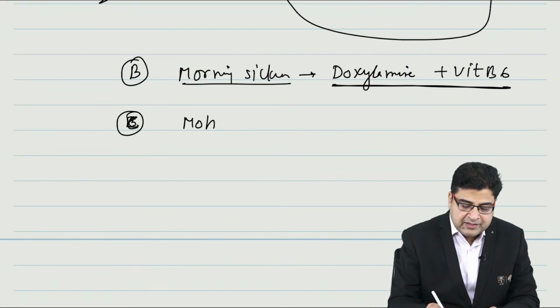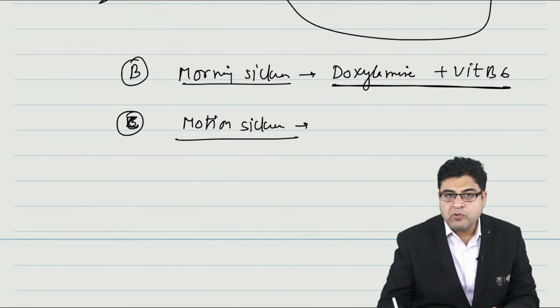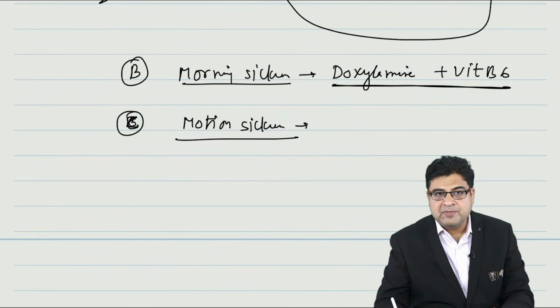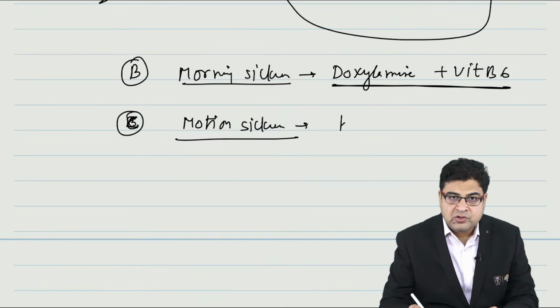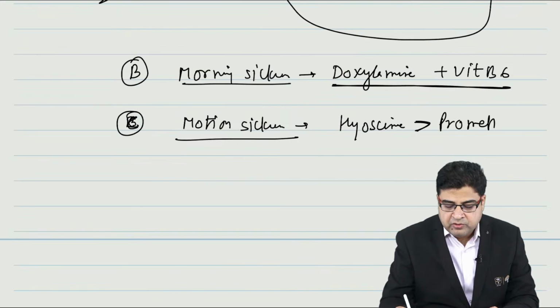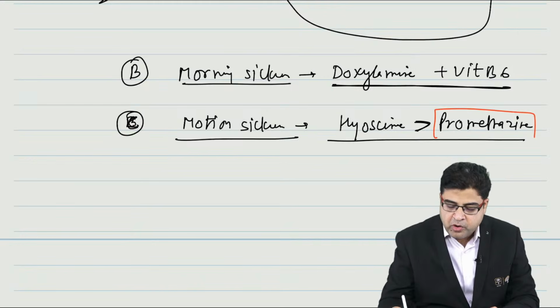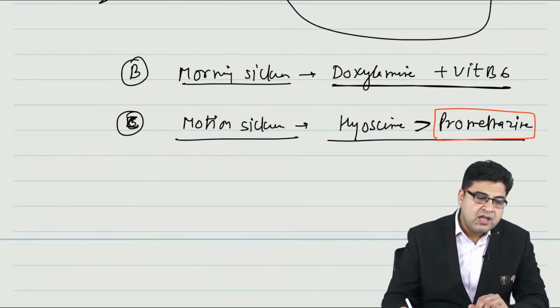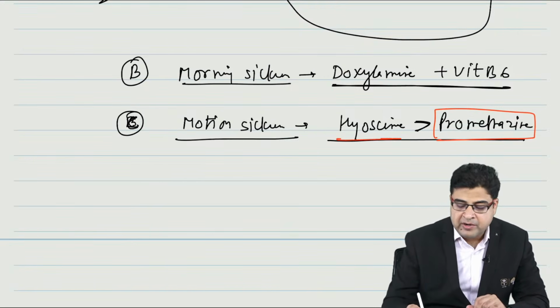Third is motion sickness. Which medicines can we give for the treatment of motion sickness? Morning sickness, doxylamine plus vitamin B6. For motion sickness, you will give hyoscine. Hyoscine is the best medicine, but if it is not given in the MCQ, you will go for promethazine. Guys, for your exam, promethazine is a more important drug to know than hyoscine, since hyoscine is not commonly used in India.